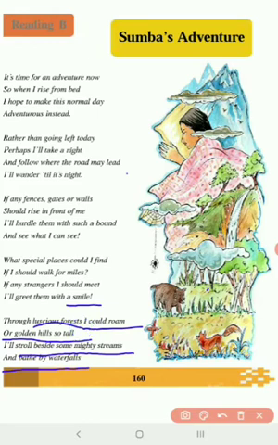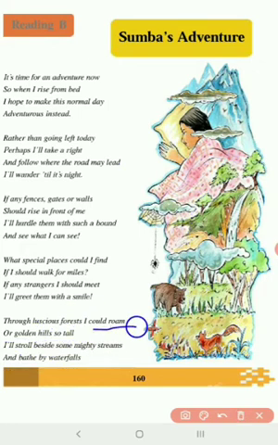Luscious forest means very beautiful forest. We say, this is a luscious forest, very beautiful forest. Forests are really beautiful. There are trees, and the air is very cool. Now everything is clean. That we call as luscious forest. Now she says, through luscious forest I could roam. So roam means just like wander. So roam and wander, they are the same.